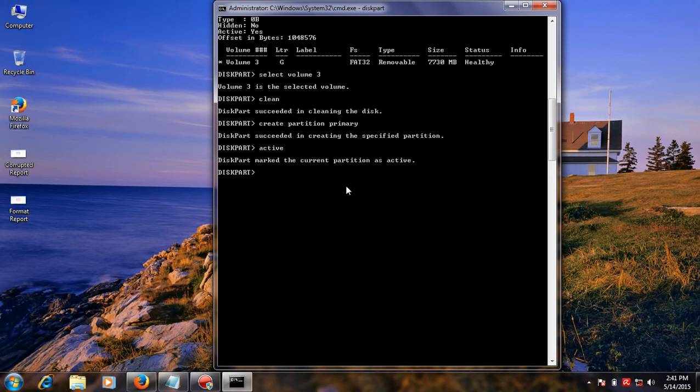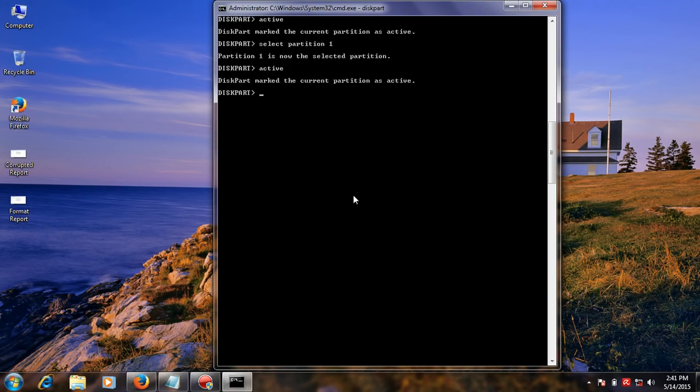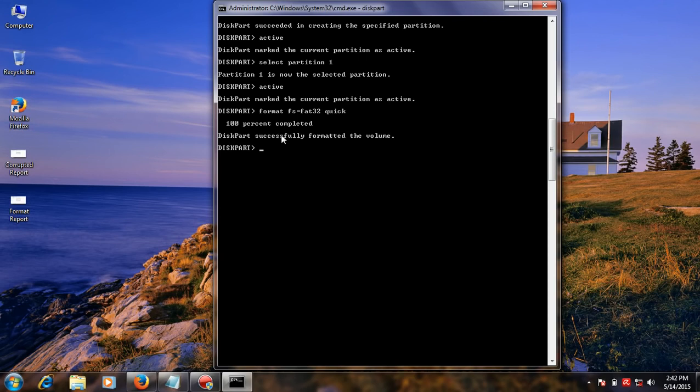The next you select your partition, and type select partition 1. Select the partition, then activate this partition. Active. The partition is active. The next type format to format your flash drive, then type format fs=fat32 and type quick. This takes a few minutes to format your USB flash drive. Then your USB flash drive is successfully formatted.